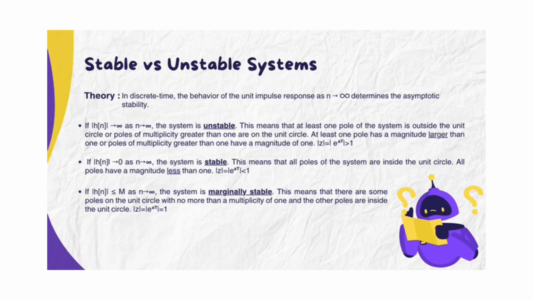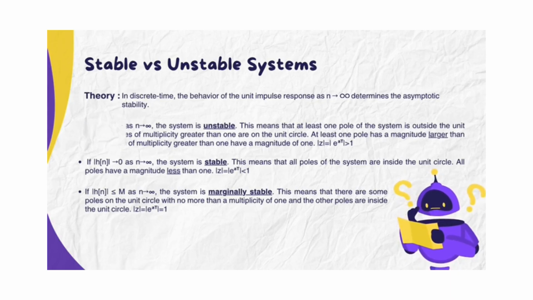If h[n] tends to 0 as n tends to infinity, the system is stable. This means that all poles of the system are inside the unit circle. All poles have a magnitude less than 1. The magnitude of z equals the magnitude of e to the power of aT is less than 1. If the magnitude of h[n] remains bounded by a constant M as n approaches infinity, the system is marginally stable. This means that there are some poles on the unit circle with no more than a multiplicity of 1, and the other poles are inside the unit circle. The magnitude of z equals the magnitude of e to the power of aT is equal to 1. This is for a complex pole pair.